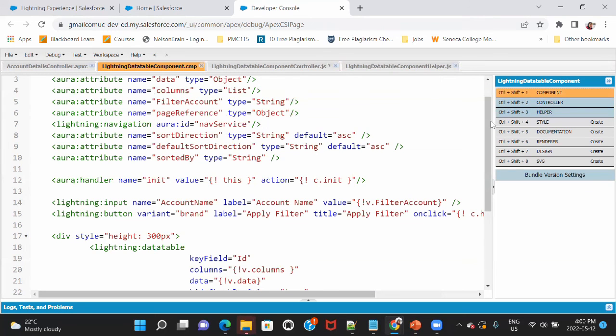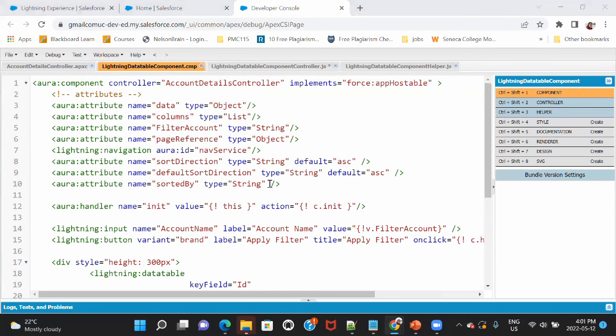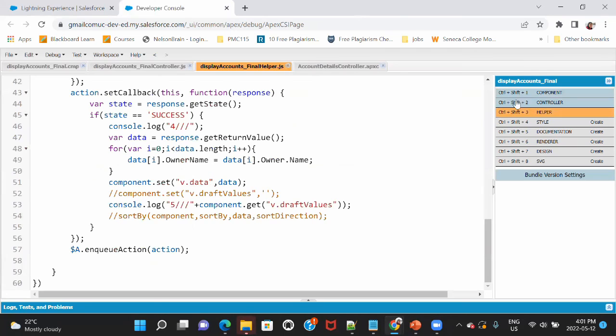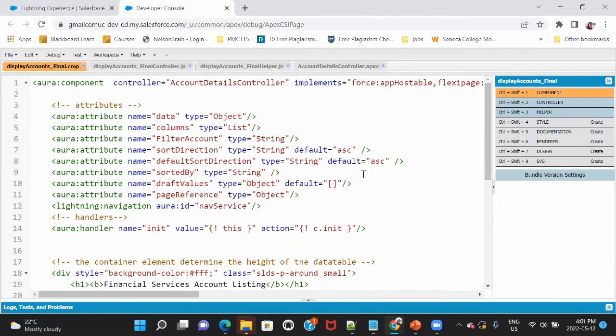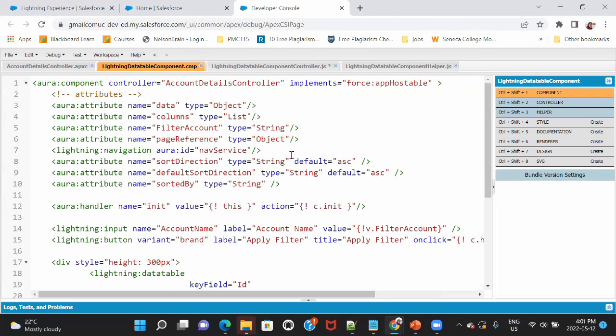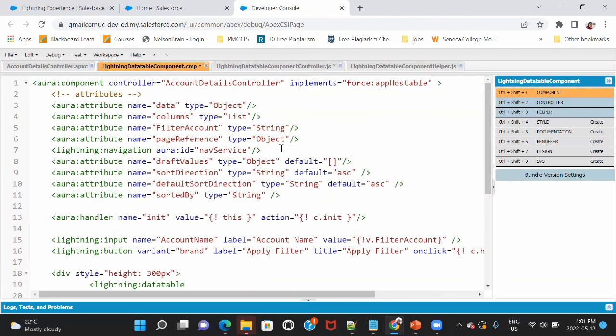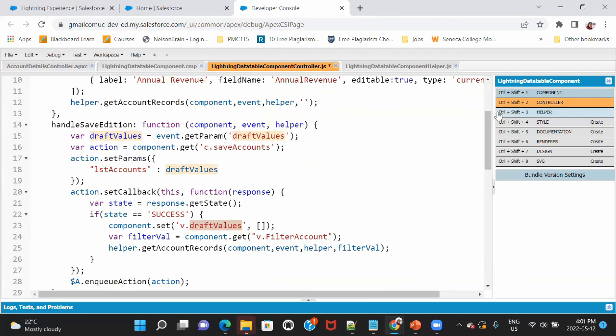Where is that? Okay, that's why it was showing undefined, I think, because I did not create the draft values attribute. Okay. So by default, the value in the draft values would be a square bracket with nothing in between. So when I click on save, I want to go back to that original state.